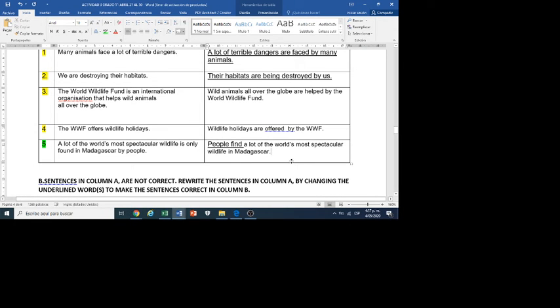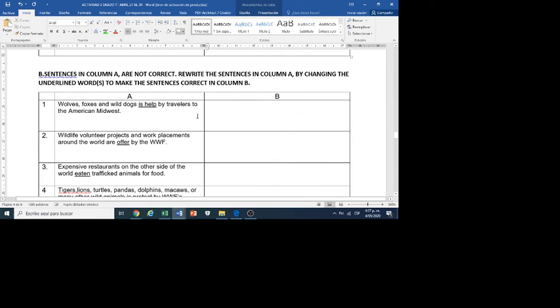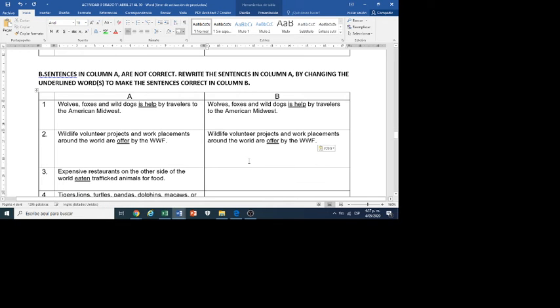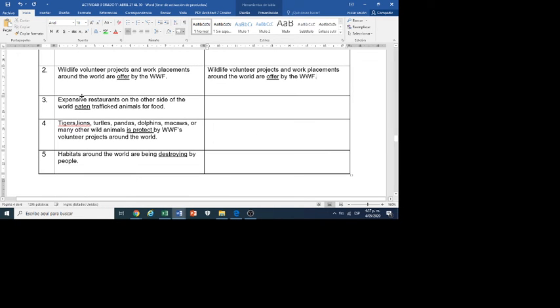Now exercise number 2. These sentences are not correct because the underlined section is not correct, so we are going to rewrite and change. We select, Control copy, Control paste, and we are going to change just the underlined section.